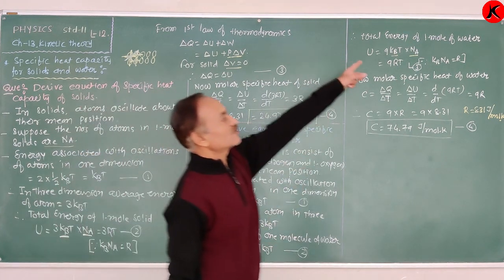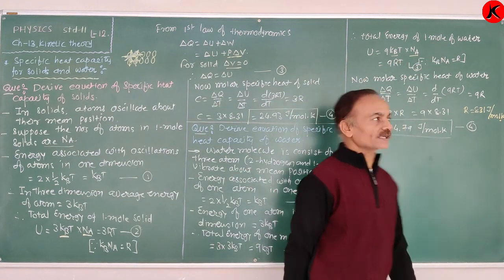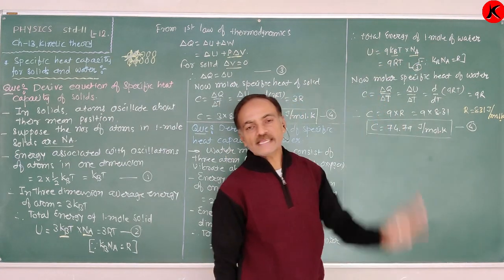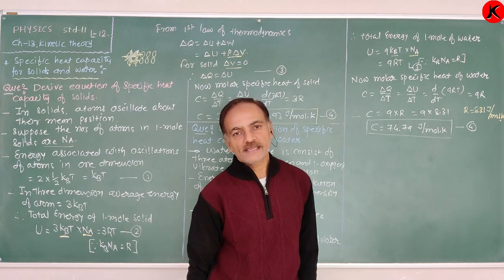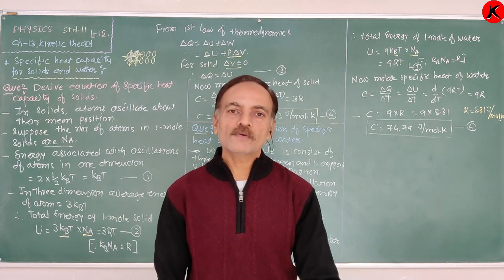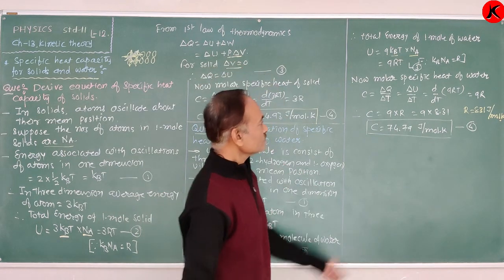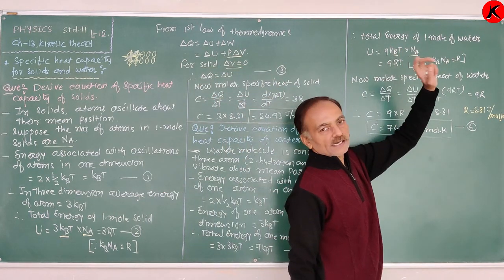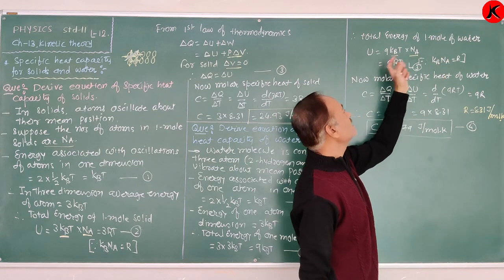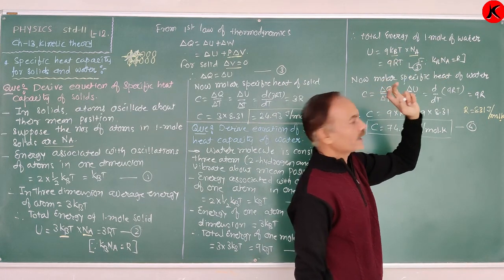And thus, the total energy of 1 mole of water, U, is equal to 9 kBT into Na, where Na is the number of water molecules in 1 mole of water. kB into Na is the universal gas constant R, therefore 9RT. Okay.